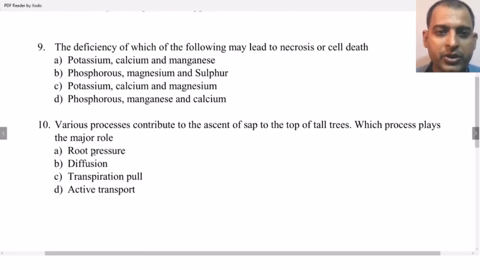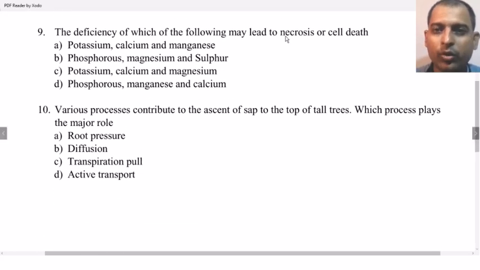The deficiency of which of the following can lead to necrosis or cell death? Potassium, calcium, manganese, phosphorus, sulfur, magnesium. The correct answer is potassium, calcium and magnesium.